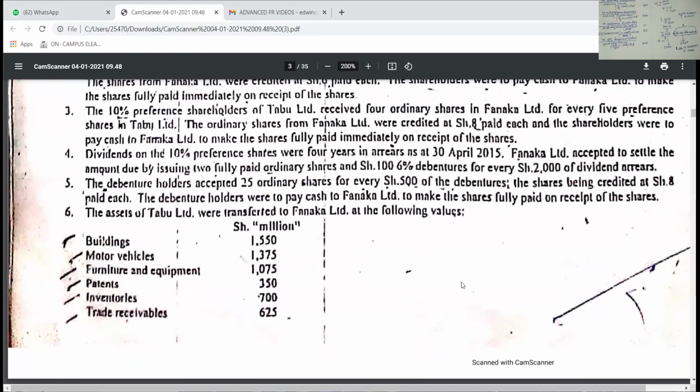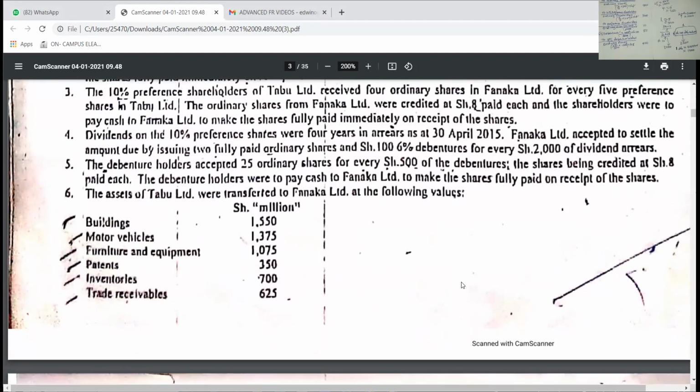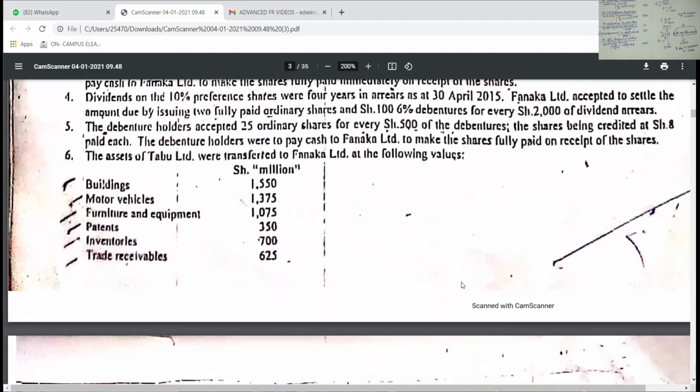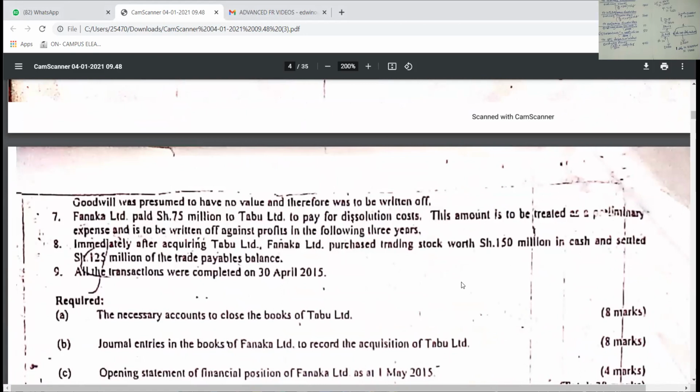Note 6 is all about the assets which were transferred to Fanaka. That one can never affect our purchase consideration. For note 7, this is now the case. Who paid this dissolution cost? Fanaka. So if the new entity pays dissolution cost for the old entity which is being taken over, that part of dissolution cost paid by the new entity will be part of purchase consideration.